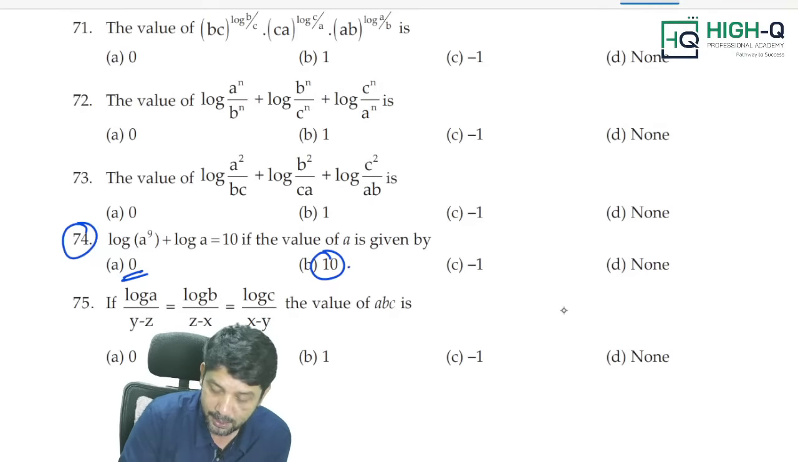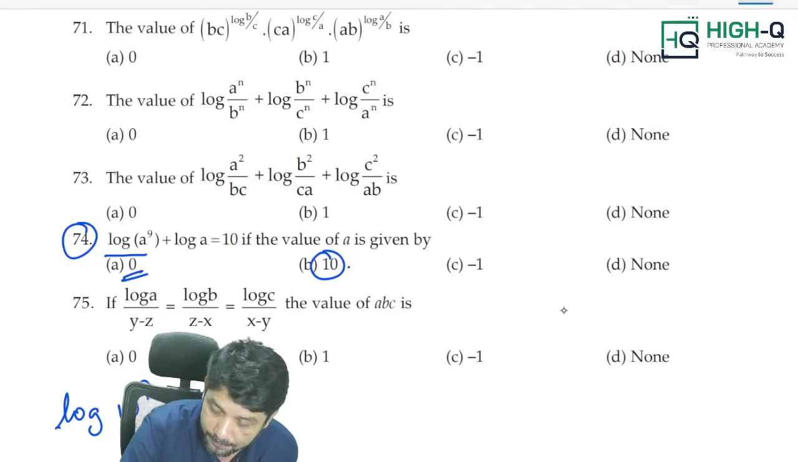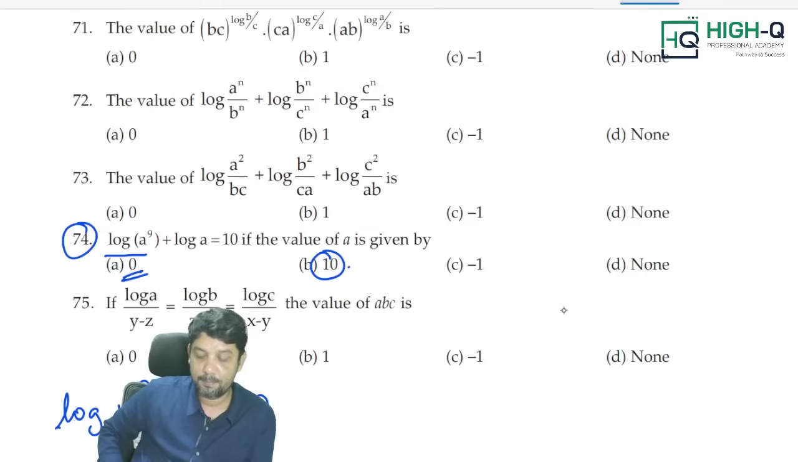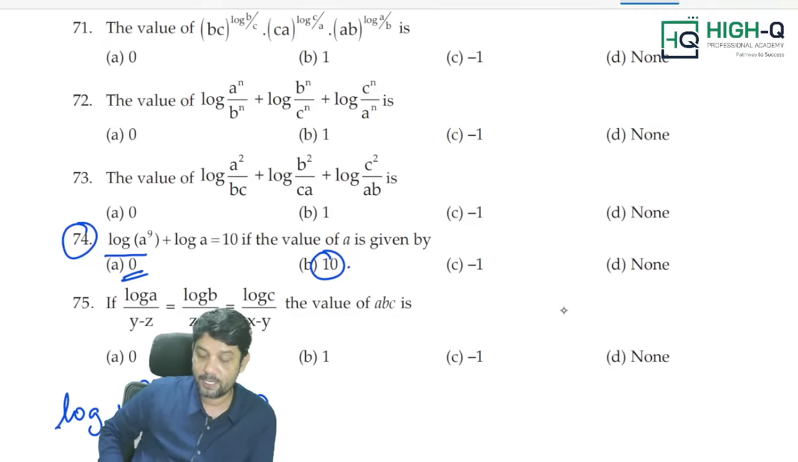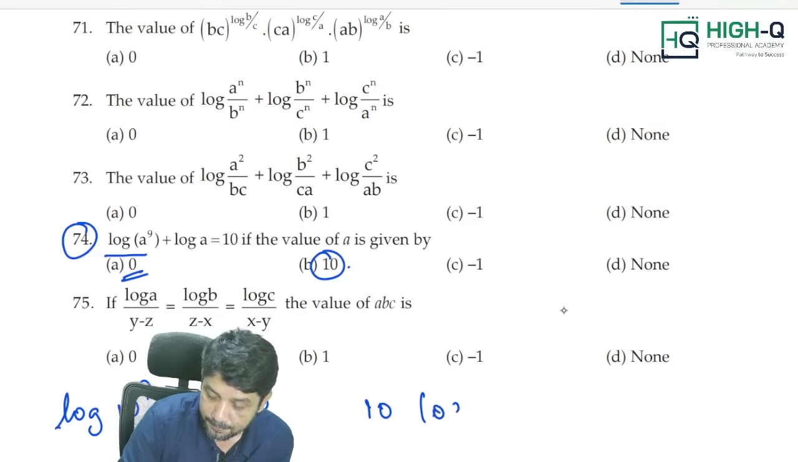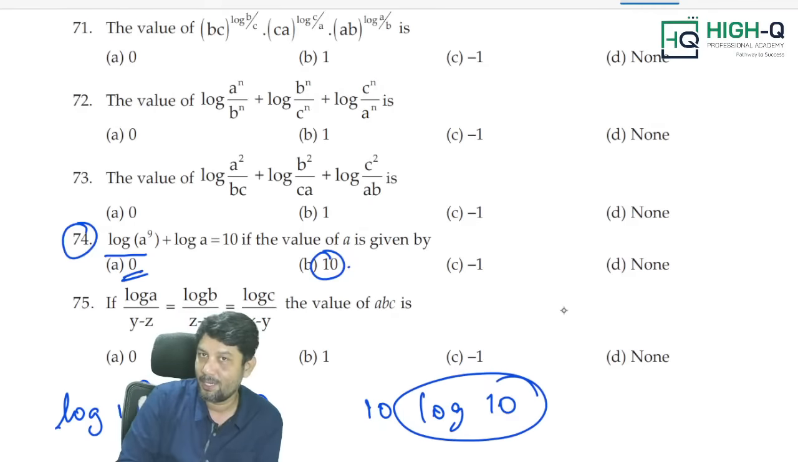Can we check 10, my dear? Yes, sir. Let us check 10, sir. Log 10 power 9 plus log 10. Of course, we have to use laws of logarithms. So what exactly will we get? We'll get 10 log 10. And log 10 to the base 10 is always 1. Of course, you are aware of it.